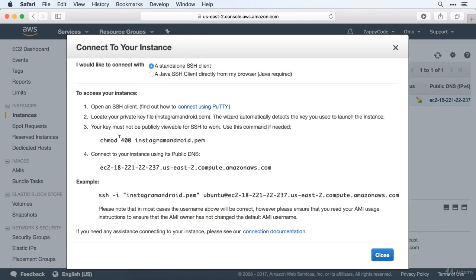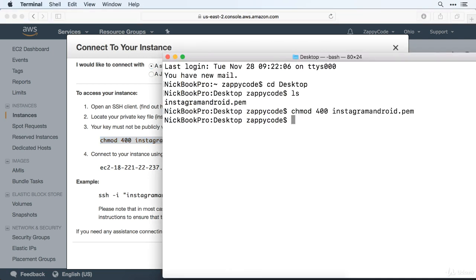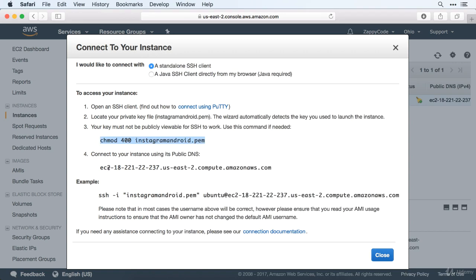So once we've done that, we want to run this code to make sure that we're going to be able to access this. So we're going to do the chmod 400 for the Instagram Android .pem. Now that we're in the correct place, we'll just go ahead and hit enter on that. Then we want to copy this right here, and well, might as well copy this whole thing, because this is going to allow us to log into our instance here.